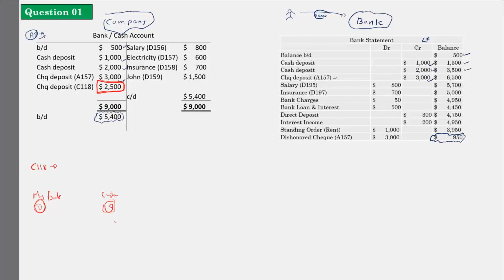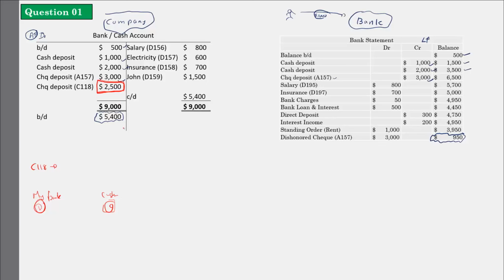Just think: if I deposited this check on 31st January, and the statement is the 31st January statement, then probably this cash will be realized maybe on 2nd February or 3rd February. After a few days only it will be realized, and only after realizing will it be in the bank statement. So this 2,500, because of the timing, there is a difference. We will call this a timing difference.